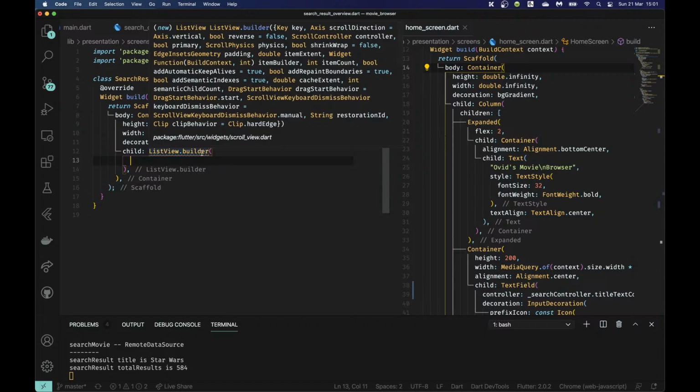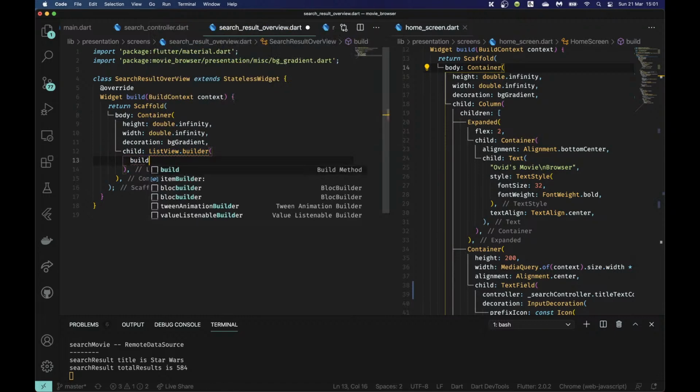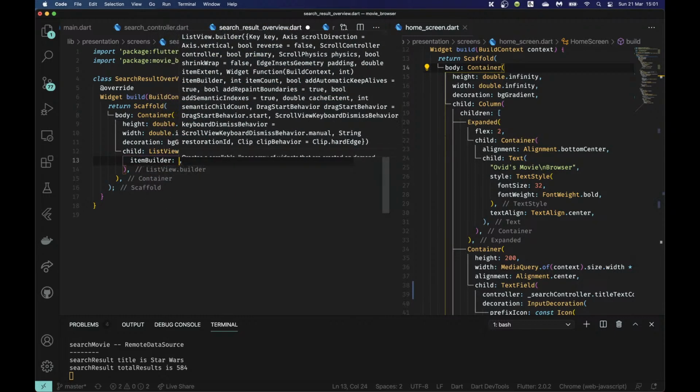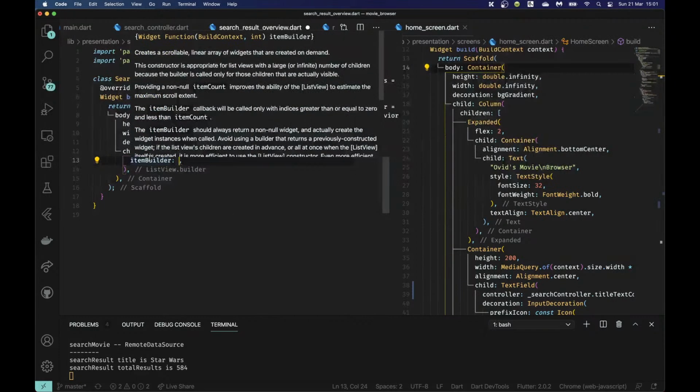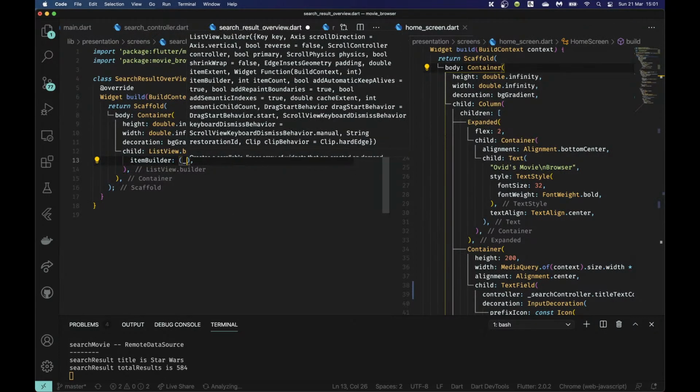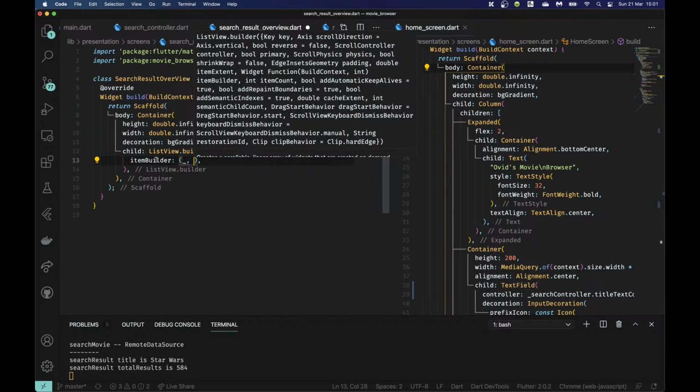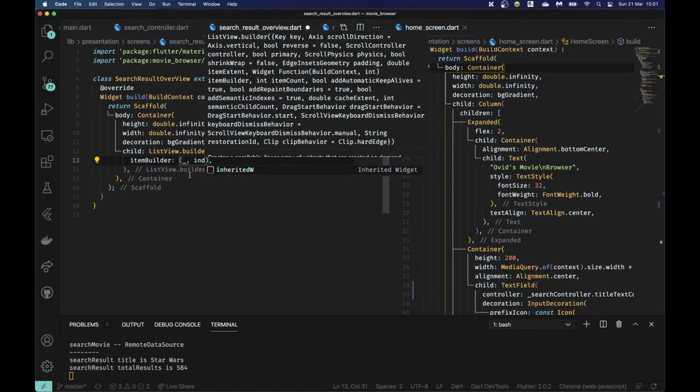What does it take actually? It takes a builder, doesn't it? Item builder. And the item builder is a function which has a build context, which we won't use, and int here is going to be the index.